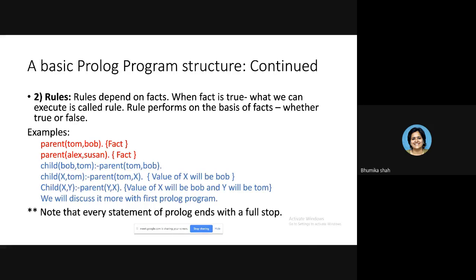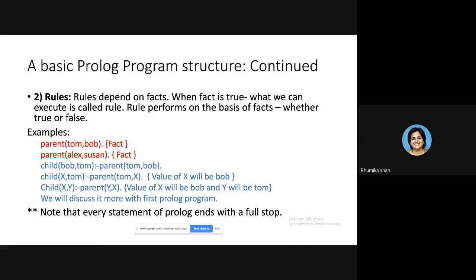You have to select an appropriate name for the procedure or predicate which you are selecting as the rule. Again, it should be written in small case only. It should be meaningful according to the rule you are creating, and you can take as many arguments as you want. Okay. Now what are you going to write in the body of the rule?